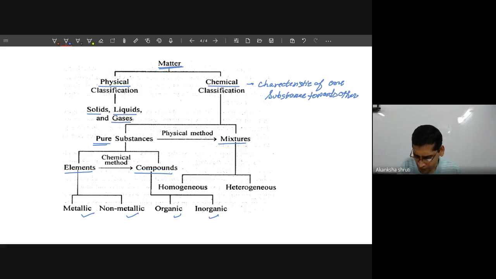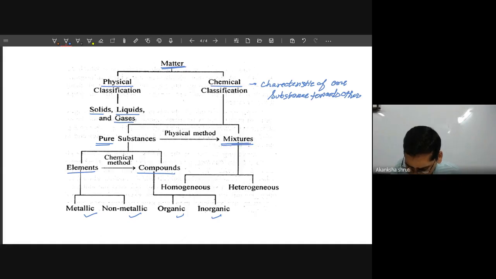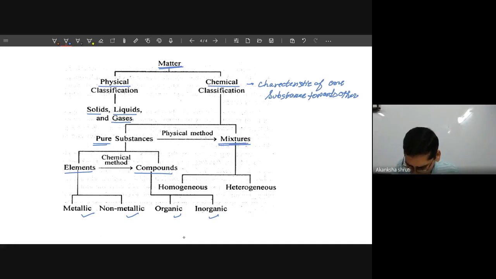Now considering physical properties, I mean solid, liquid, gas, if they are brought together, they will just mix. They are not going to react. Then they will form the mixture. Now this mixture can again be of two kinds broadly, homogeneous and heterogeneous.